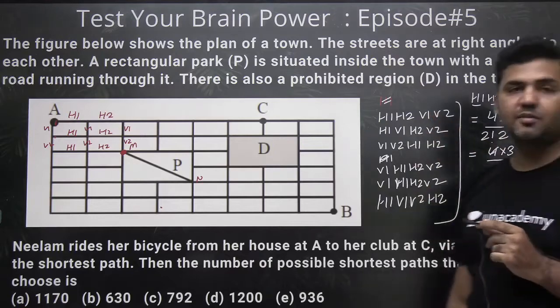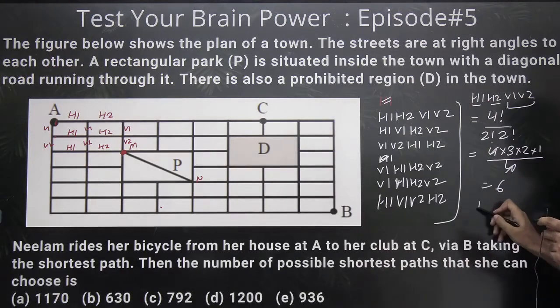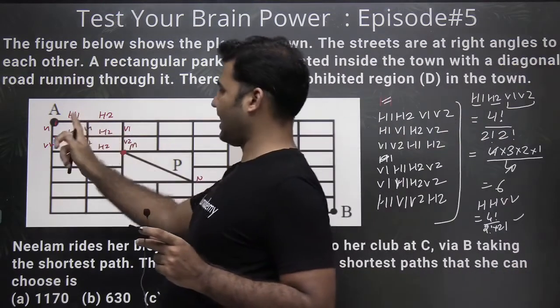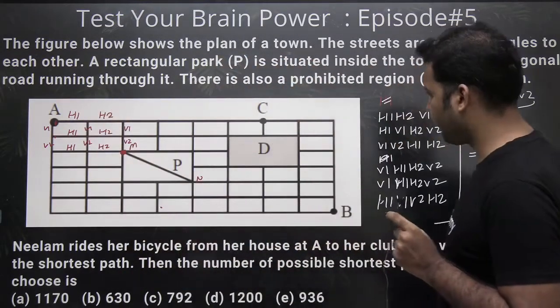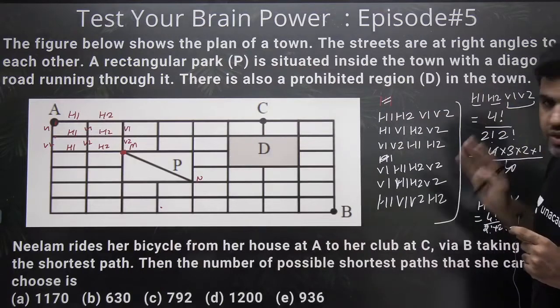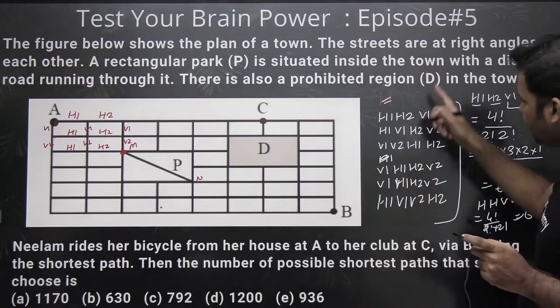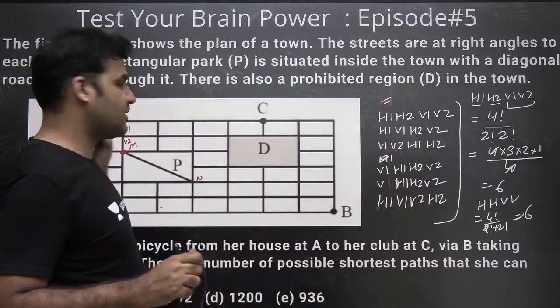And you see that these are the 6 ways. So don't treat H1 and H2 as different. For example, actually it should have been written as double H or double V. How many words can you make using the letters of this word? This would be 4 factorial divided by 2 factorial into 2 factorial. I mentioned H1 and H2 just to identify the first horizontal unit and the second horizontal unit, but both are horizontals. So basically she has to travel two horizontal and two vertical units. So there will be a total of 6 ways, and these are basically the arrangement of horizontal and vertical paths.